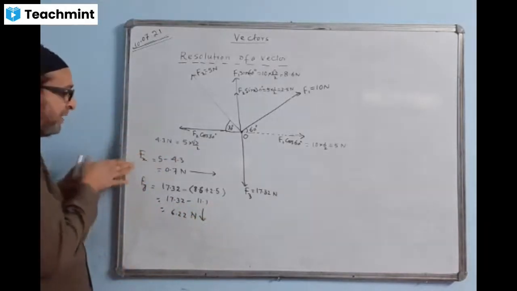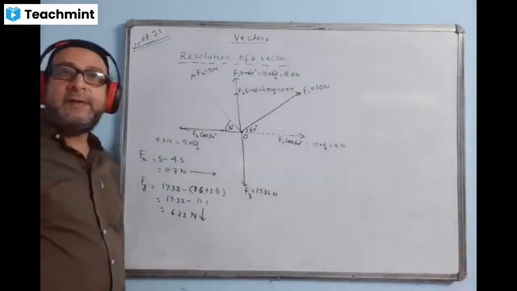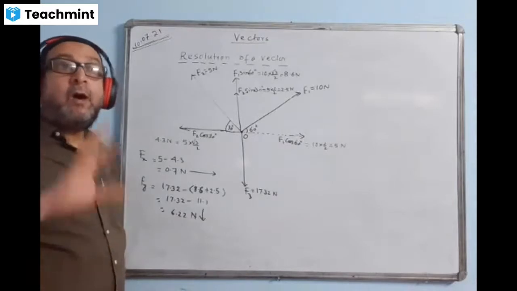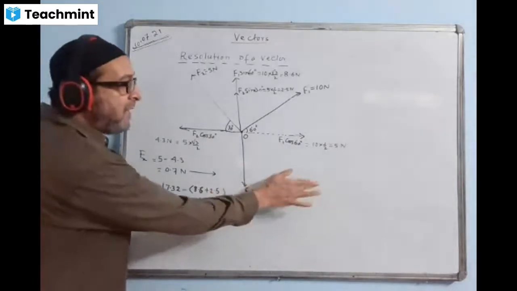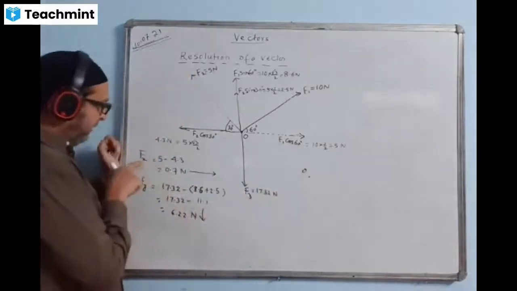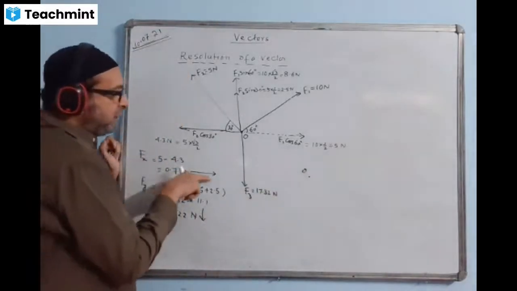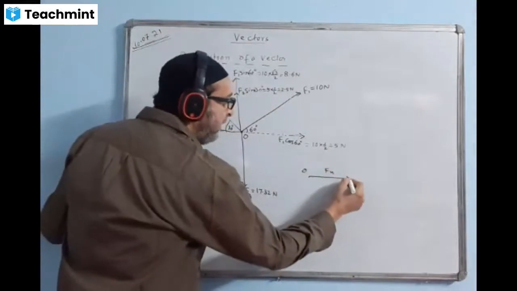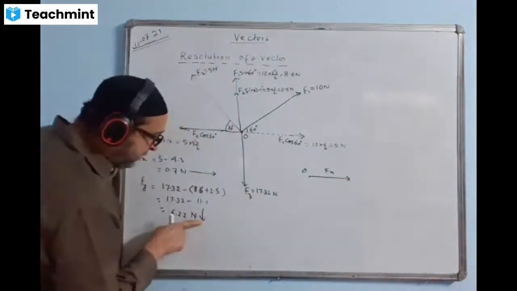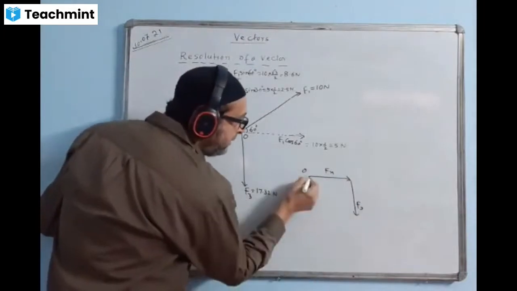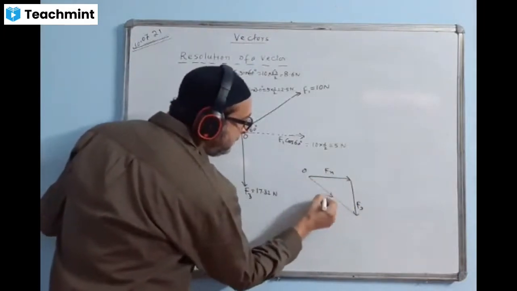What to do with Fx and Fy? What should we do? We'll be using that formula: F square is equal to Fx square plus Fy square. Or we'll draw a triangle diagram. Let us start from the origin, a triangle like this. Fx is like this, the first vector. Fy is downward here. I'll mark downward here like this, Fy. And the resultant will be here. Resultant is F.